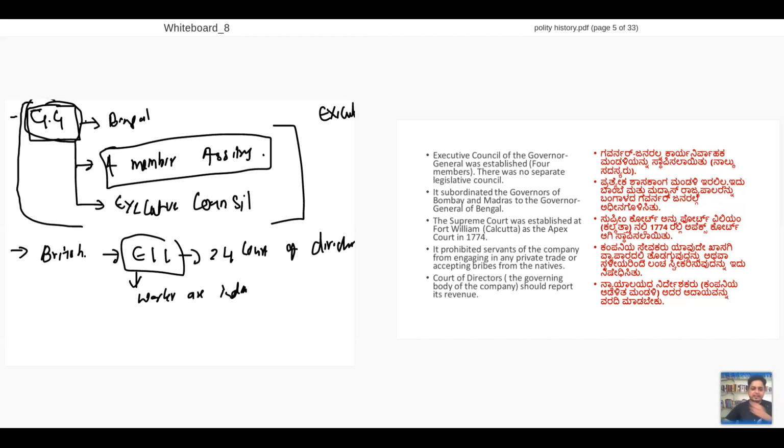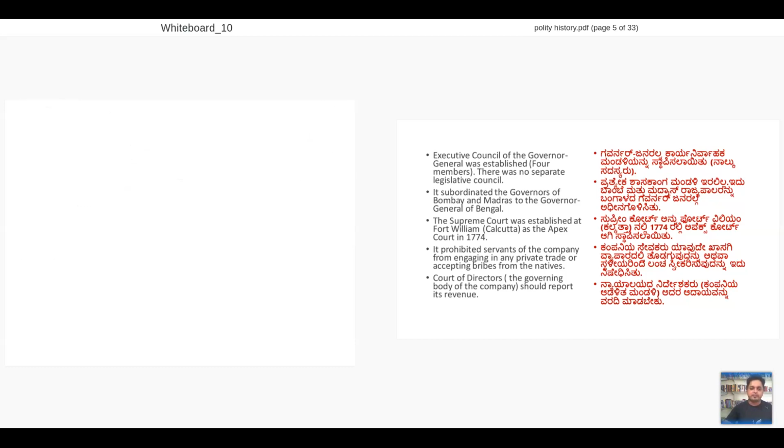Clear? So when it is like this, isn't it a regulation? But who is controlling East India Company? Now the same East India Company, British is controlling East India Company in British. In India, Governor General is controlling the workers of East India Company. Clear? With this, how would they control? They control with other factors.